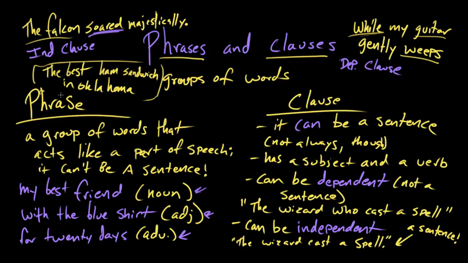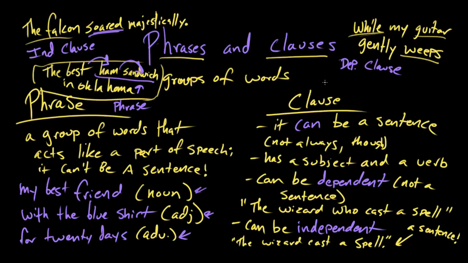Got one for you. Rosie, what about the best ham sandwich in Oklahoma? Is that a phrase or a clause? That is a phrase. Why is that? We don't have a verb. This is all a subject. We've got the best, so we've kind of got this superlative thrown in there, but it's all modifying ham sandwich. It's actually all modifying sandwich, because it's the best ham sandwich. And then we've got this other prepositional phrase that also modifies sandwich. So that's a phrase.